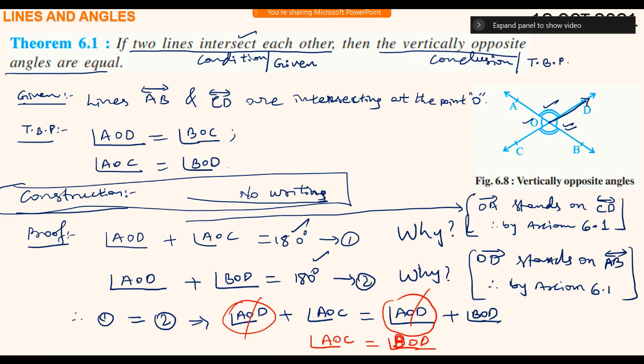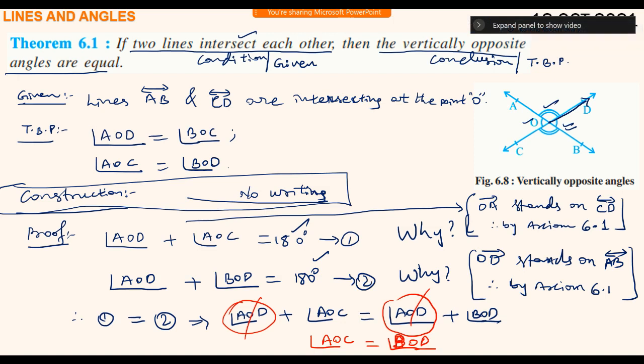So we can also take this side angle AOD as plus, and that side it becomes minus. Angle AOD and angle AOD cancel each other. From linear equations, like this only we learned, simple equations. So here angle AOC equals angle BOD.